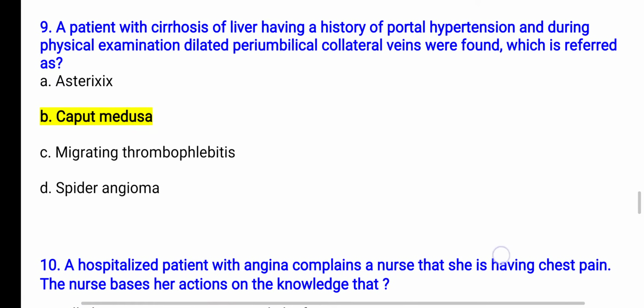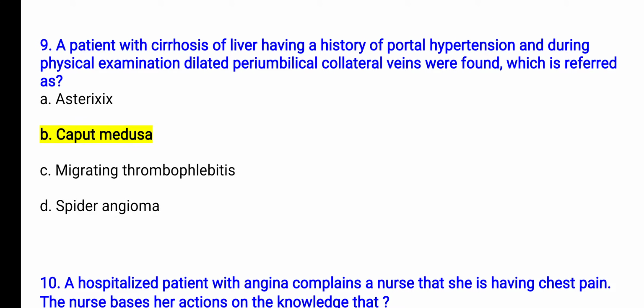Next is question number 9. A patient with cirrhosis of the liver has a history of portal hypertension, and during physical examination dilated periumbilical collateral veins were found, which is referred to as: option A, asterixis; option B, caput medusa; option C, migrating thrombophlebitis; and option D, spider angioma.